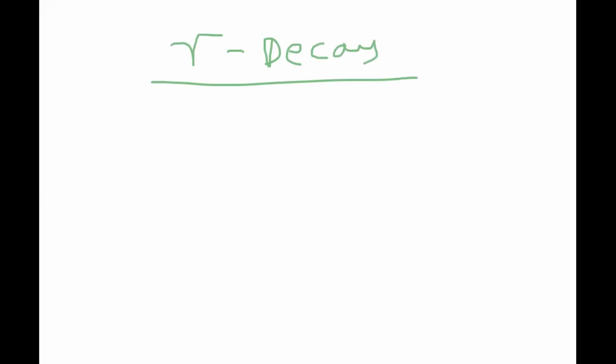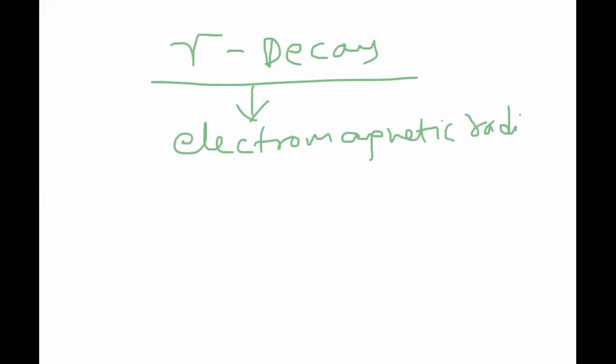And now we have to enter into gamma decay. Gamma decay, very, very important. Gamma ray, what is gamma? It is nothing but electromagnetic radiation. Electromagnetic radiation of short wavelengths. You can say perfectly, electromagnetic radiations of short wavelengths.